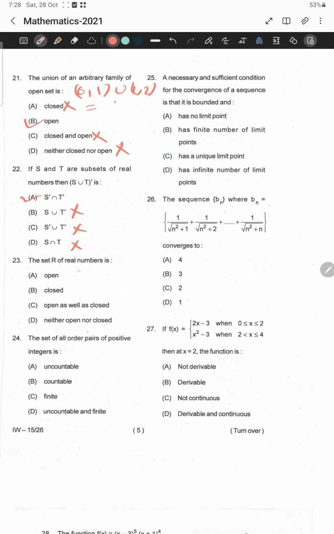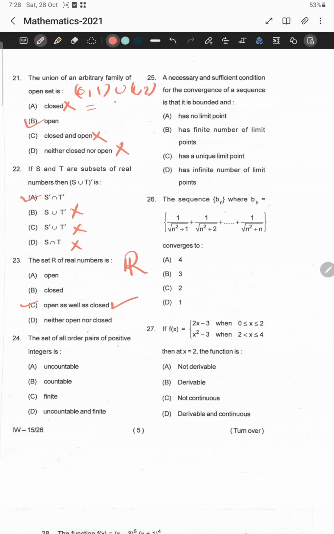Question 23: the set of real numbers R is open, closed? For this set of real numbers R, we know that it is both open and closed. It is open is true, it is closed is also true. But open as well as closed is a more appropriate answer because this answer includes both A and B. So option C is true. Okay, let us move to question number 24.